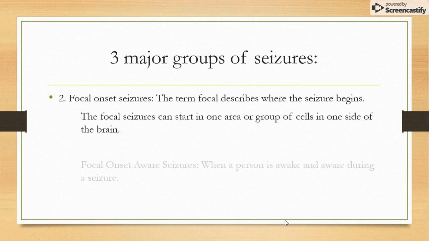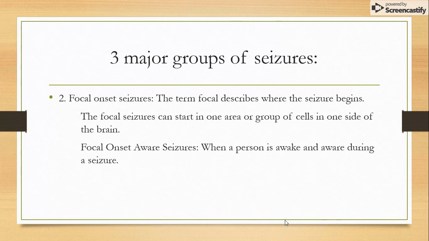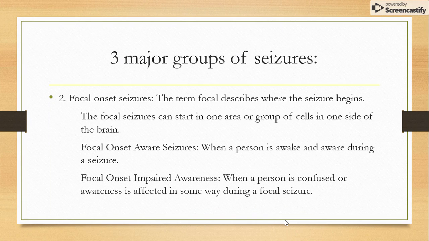In focal onset seizures, the term focal describes where the seizure begins, in one area or group of cells on one side of the brain. In focal onset aware seizures, a person's awake and aware during a seizure. In impaired awareness focal onset, a person is confused or awareness is affected in some way during a focal seizure.